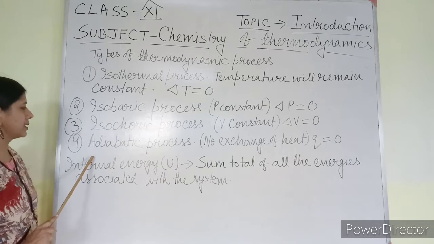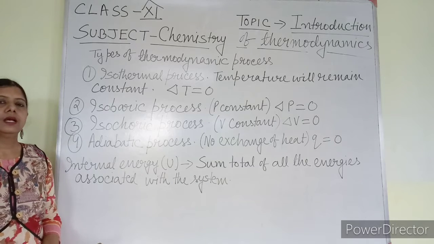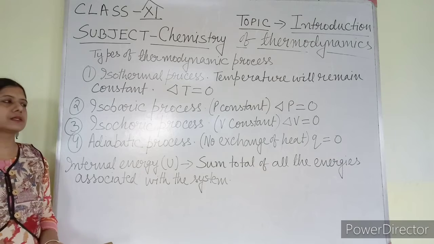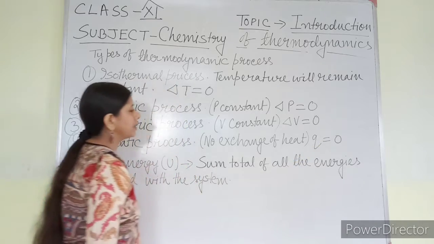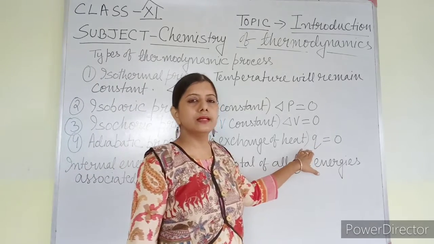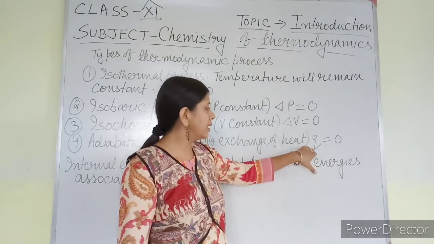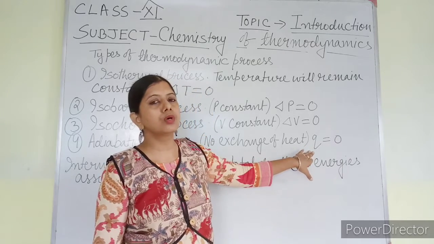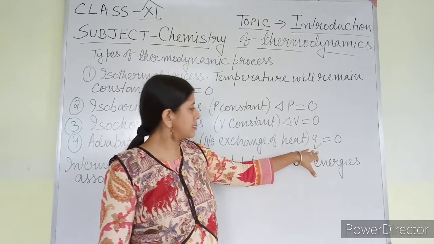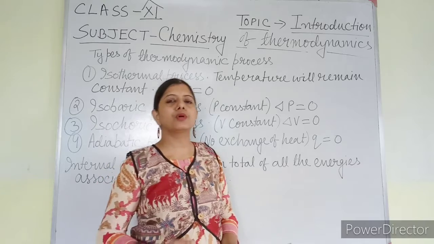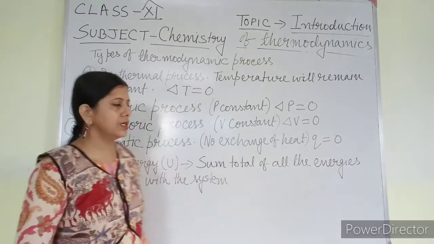Then adiabatic process, as I told you earlier, means there will be no exchange of heat between the system and surroundings. As there is no exchange of heat, heat is written in terms of Q. So Q equals 0. As Q is a path function, we don't write delta Q. Q is never written in the form of delta Q because it does not depend only upon the initial and final condition. It depends upon the path. So Q equals 0.